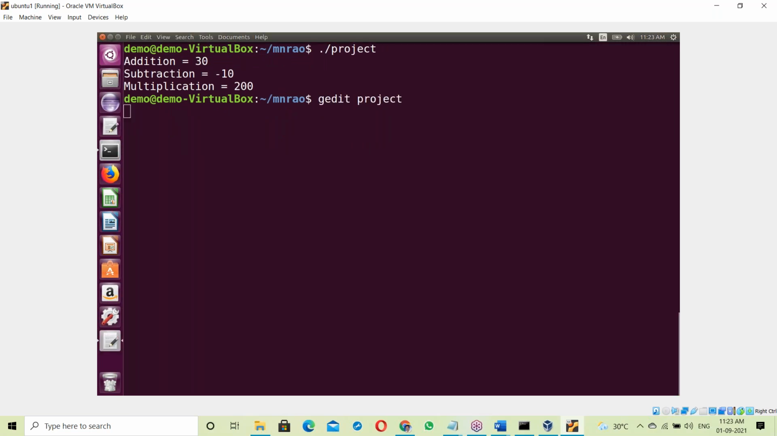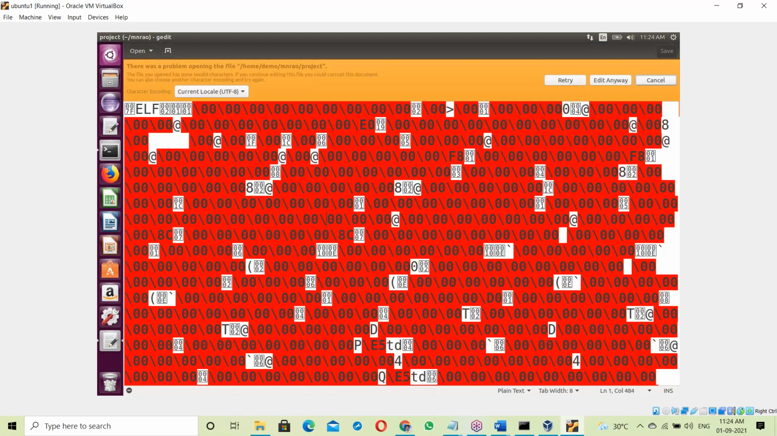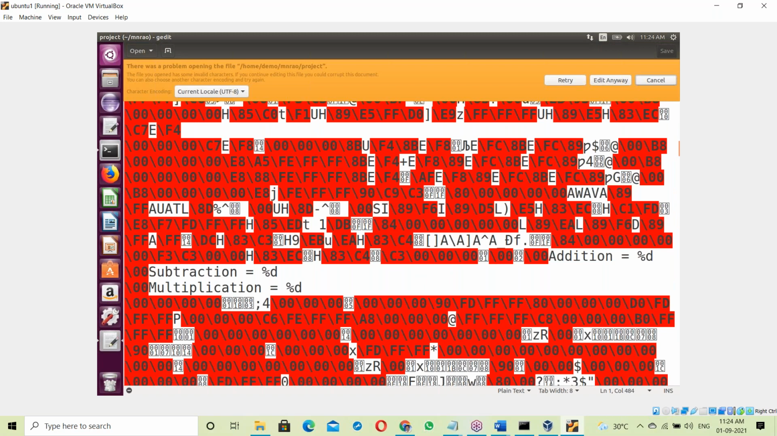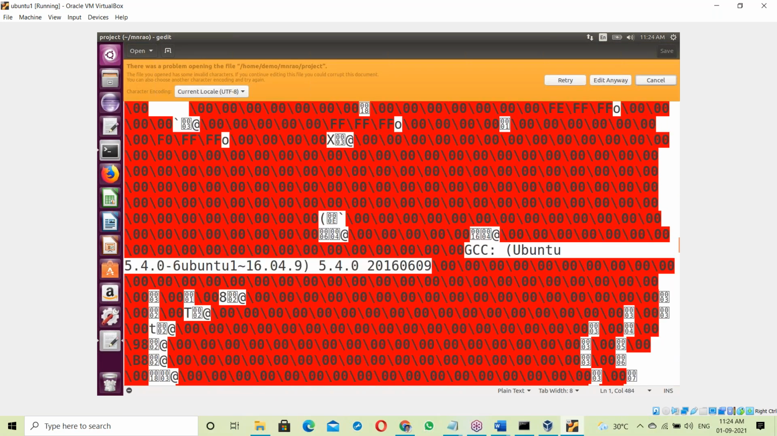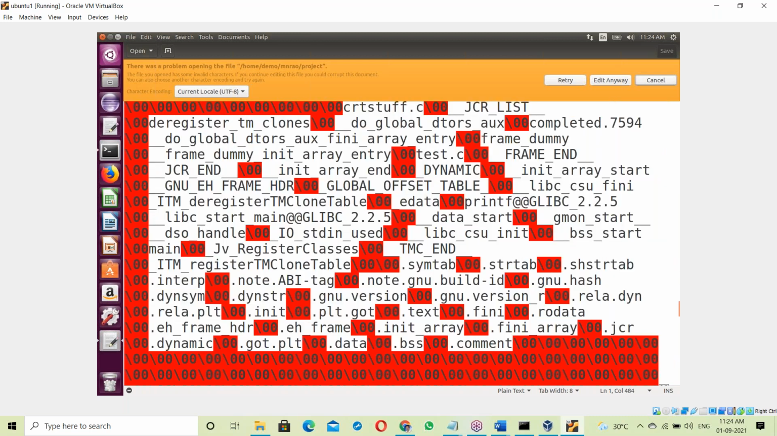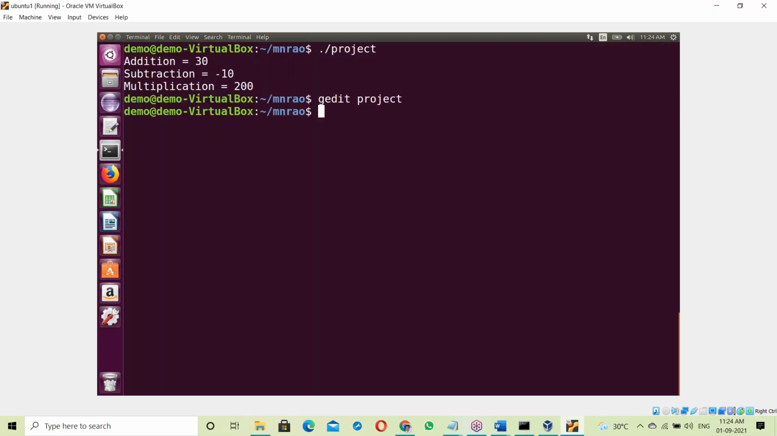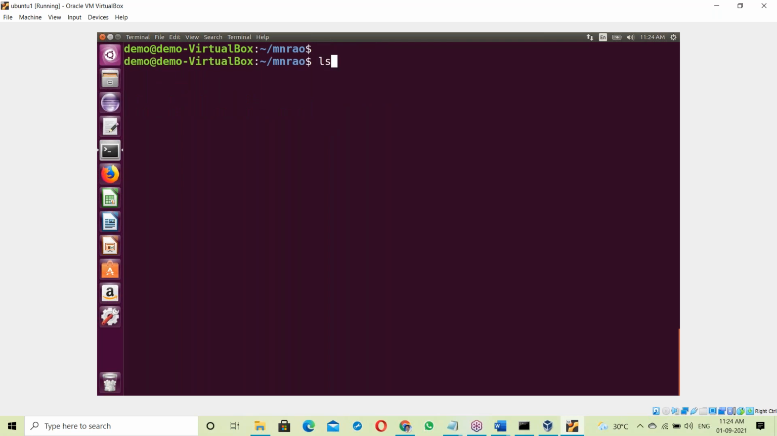Open that exe file. I'm opening it; it will take a little bit of time. See, in the exe format it is binary code, completely binary code. The exe format is like this. So the compiler generates one exe file, and then it is executed.